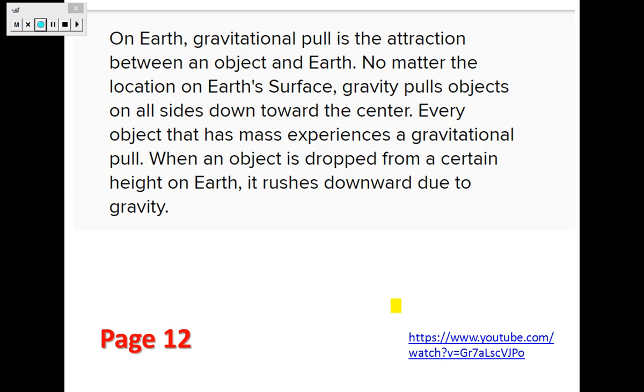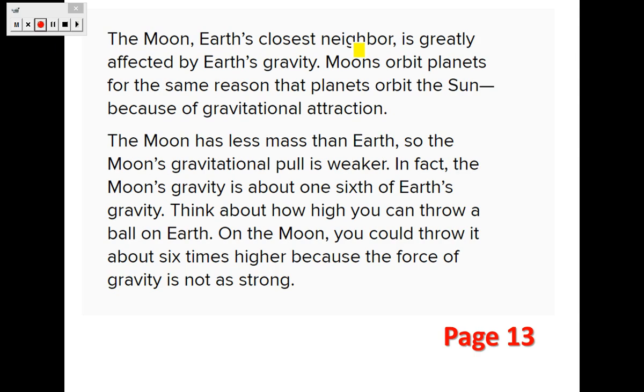Okay, then we talked about the gravitational pull. We said it is the attraction between objects, between an object and Earth. We talked about what also? We talked about the moon. We said it has less mass than the Earth, and also the gravity on the moon is about 1/6 of Earth's gravity.